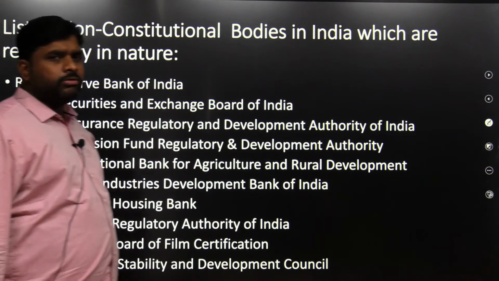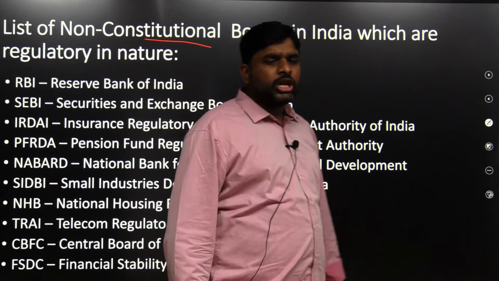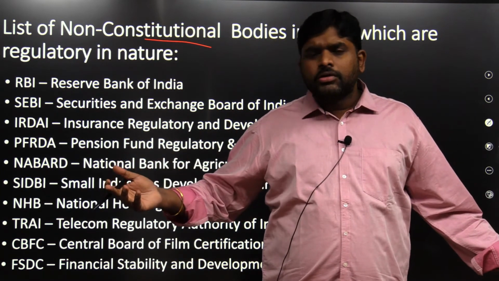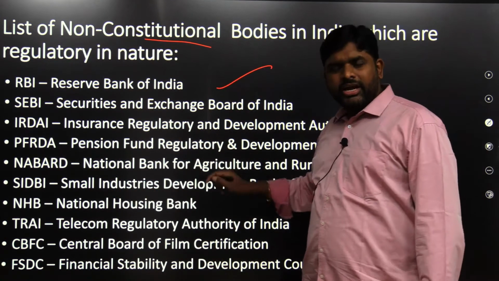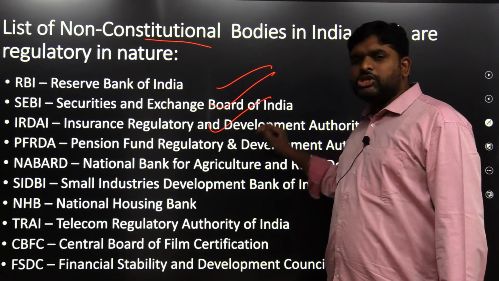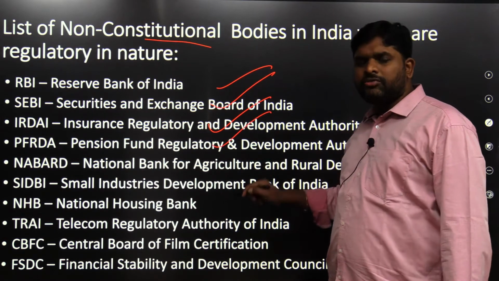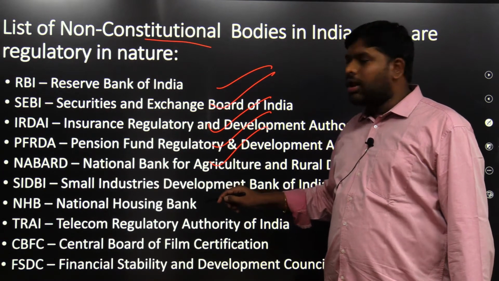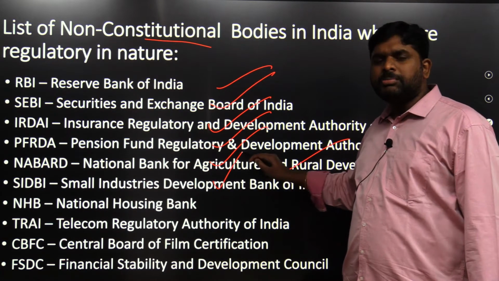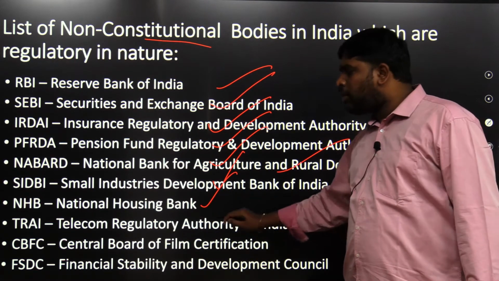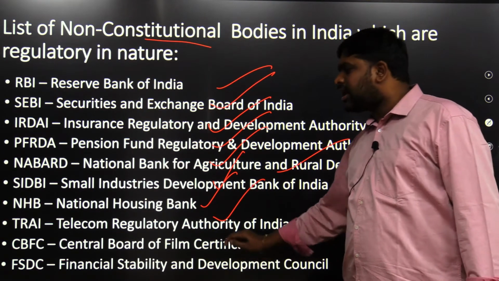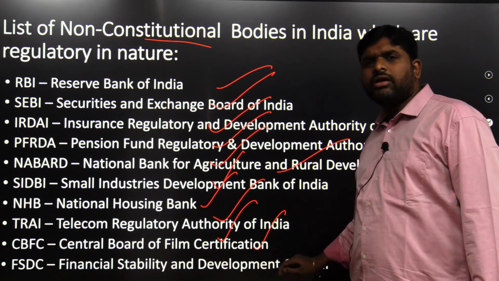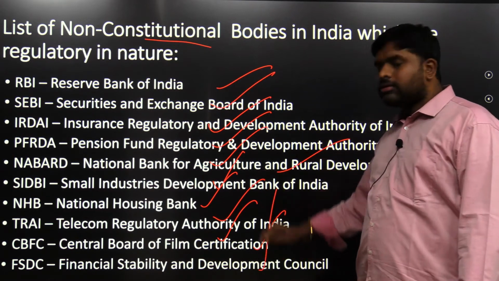Some of the examples I will give for non-constitutional bodies in India, that is, statutory bodies in India. Statutory bodies means those which are non-constitutional: Reserve Bank of India, Securities Exchange Board of India, Insurance Regulatory Development Authority of India, Pension Fund Regulatory Development Authority of India, NABARD (National Bank for Agriculture and Rural Development), Small Industries Development Bank of India, National Housing Board, Telecom Regulatory Authority of India, TRAI, CBFC (Central Board for Film Certification), FSDC (Financial Stability Development Council).